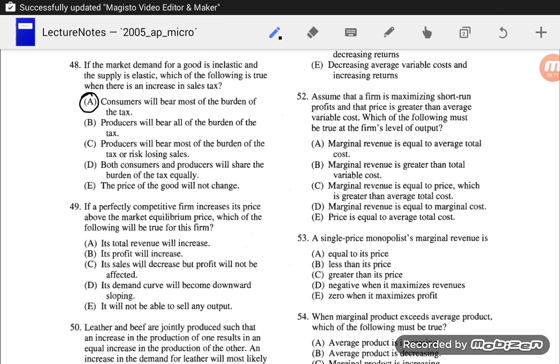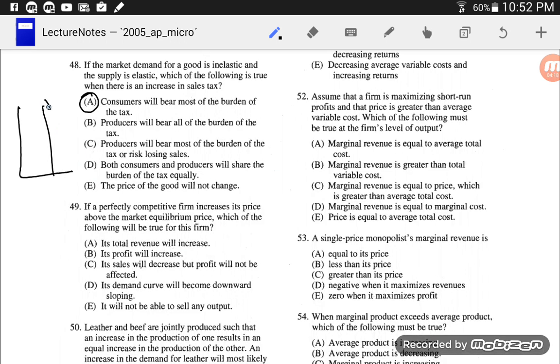If you wanted to see that one graphically, I would draw it like so and kind of represent inelastic demand and at least relatively elastic supply. Well, if you add a tax, you can see that most of the price of the tax gets passed right along to the buyers. In fact, the equilibrium price is going up almost by the entire amount of the tax.